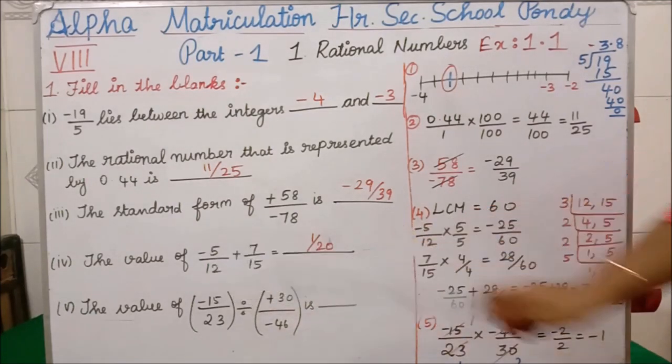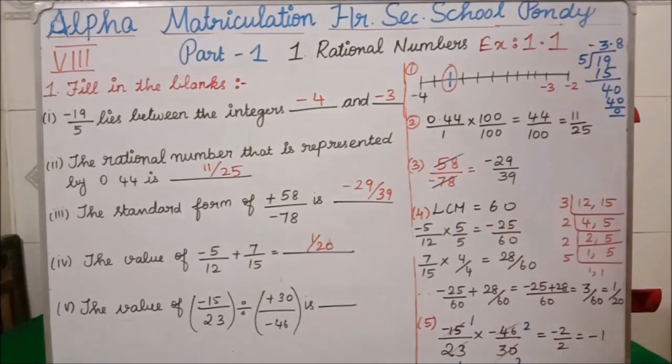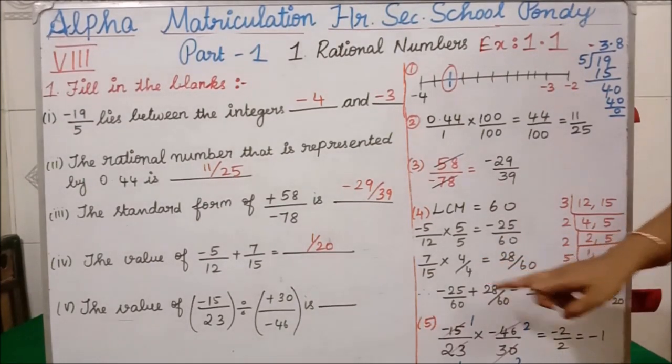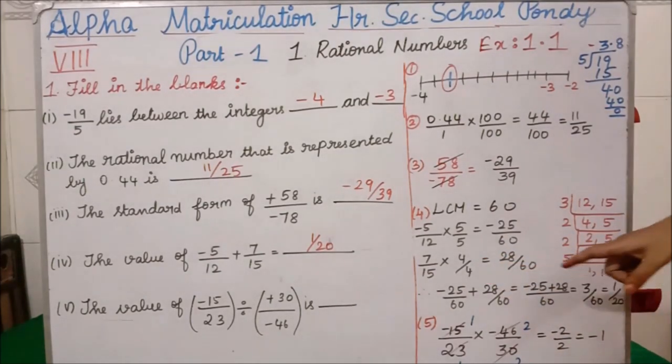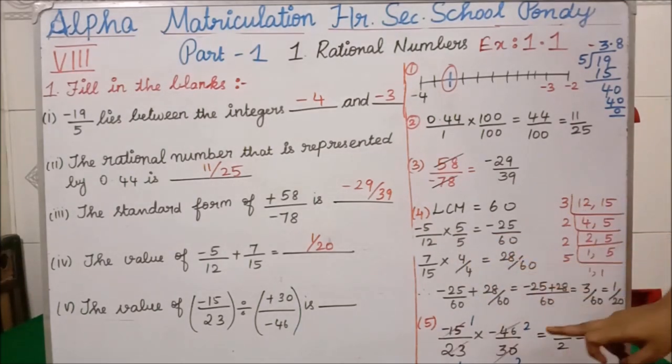Now we'll take this second, 7 divided by 15. Our LCM is 60. In 15 table, 60 how many times will it come? It will come 4 times. So we are multiplying both the numerator and denominator with 4. To make the denominator part here also 60, we are multiplying accordingly. So 7 4s are 28. 15 into 4 is 60.